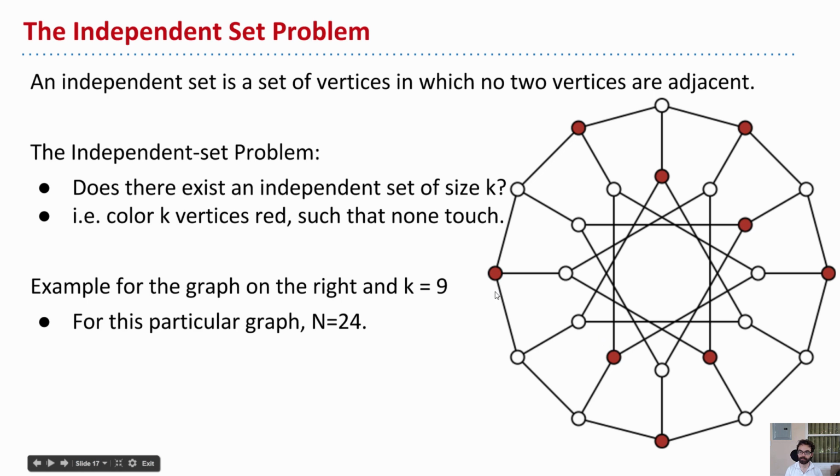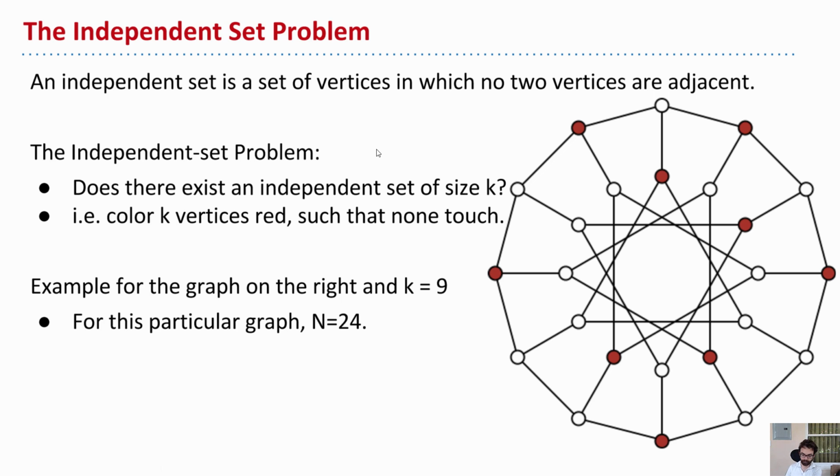So if you look here, I have 24 dots, or vertices, and 9 of them are red. And if you look at each of these red dots, none of them is touching another red dot. So in that case, this is an independent set. So in other words, given a graph, color some of the dots red such that none of the red dots are touching. That's the independent set problem.